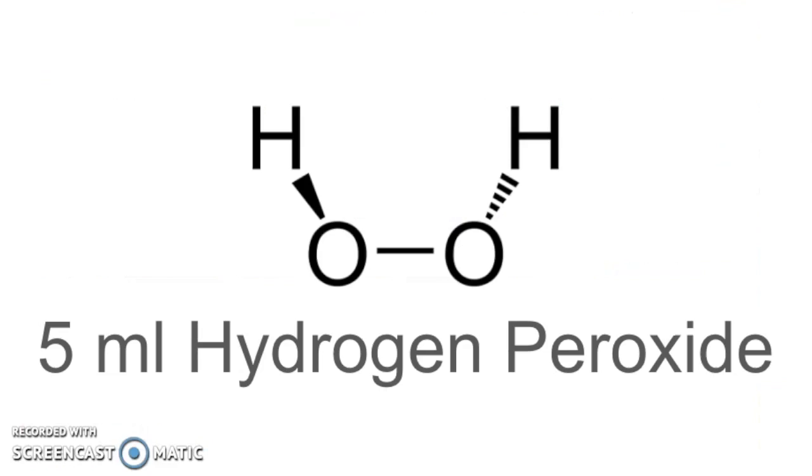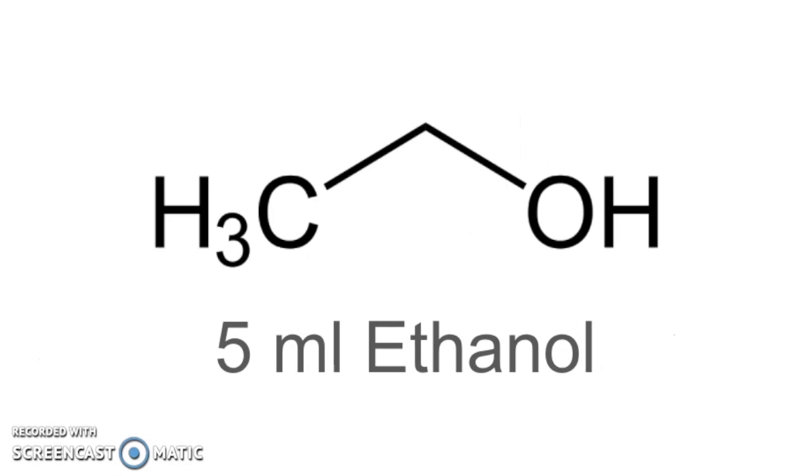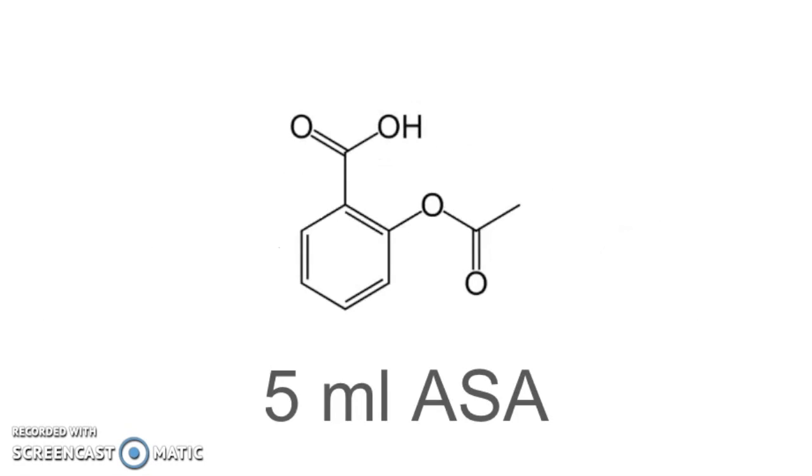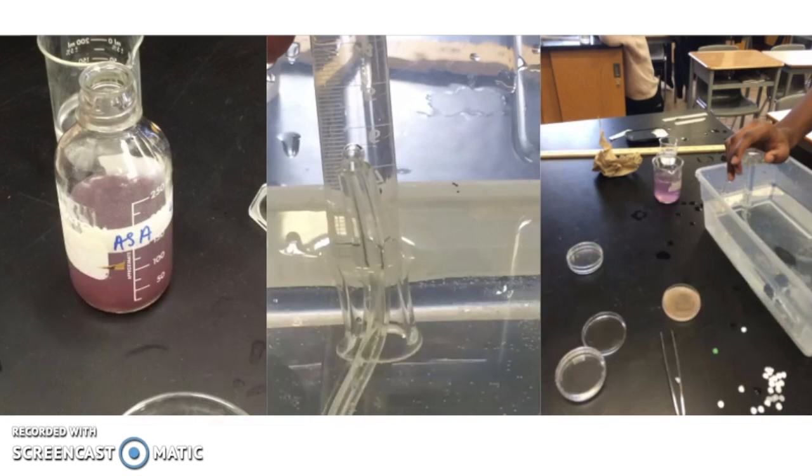Our procedure focused on keeping the volume of liquid in the reaction chamber constant, so in every test case we used 5 milliliters of H2O2 as a substrate. For the control, we added 5 milliliters of water. For the ethanol test, we added 5 milliliters of a 70% ethanol solution. For the aspirin test, we added 5 milliliters of an ASA solution. And for the last test, we added 2.5 milliliters of both the ethanol and ASA solutions.